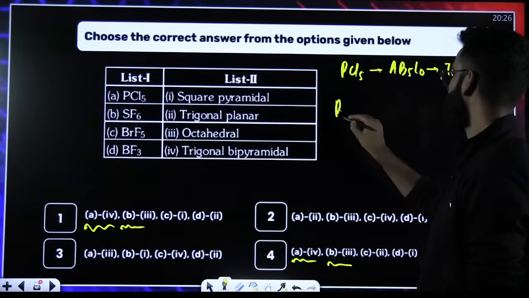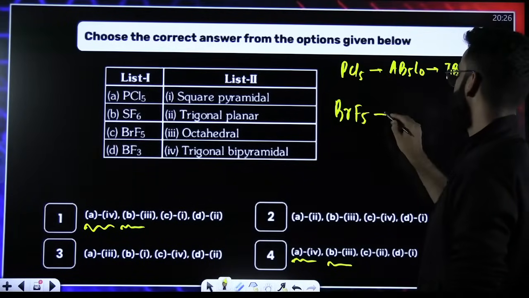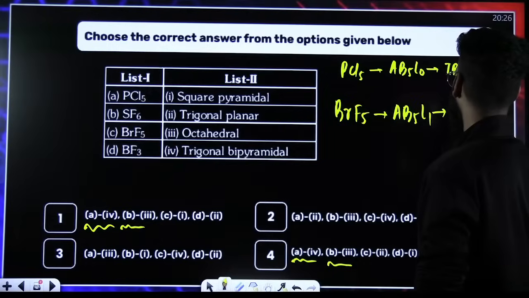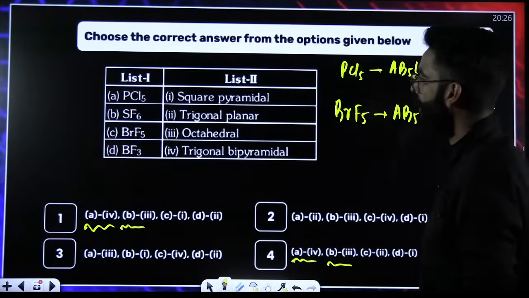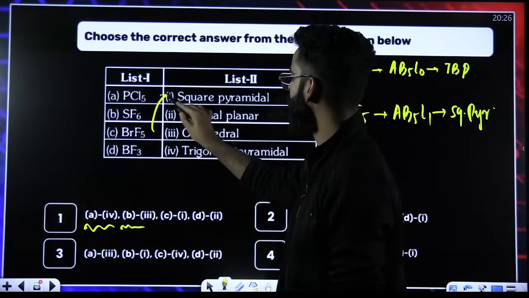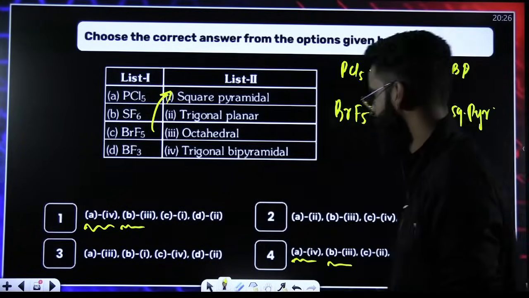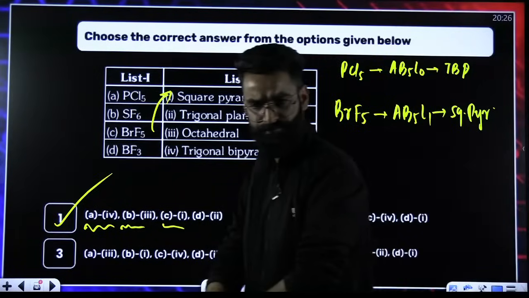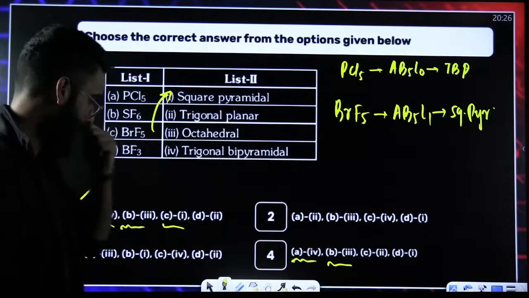Okay, let me check C. BrF5. The type of the molecule will be AB5L1. It's going to be square pyramidal. So C with 1. It has to be option A, which is the correct answer of the question. Right? Done?